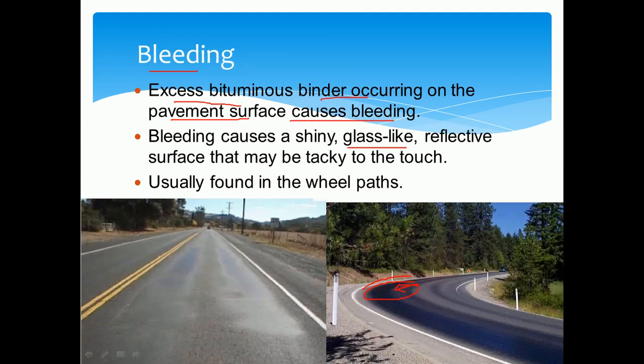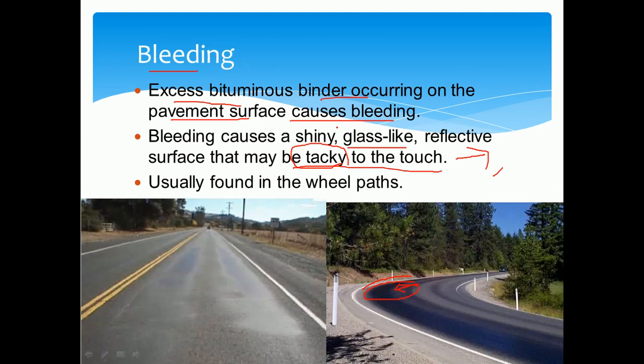And whatever the surface is there, it may be tacky to touch, meaning it is sticky in nature. So tacky is nothing but sticky in nature. It also provides discomfort for the road users. Because of the sticky nature, there should not be any smooth movement of vehicles. Therefore this is also considered one of the most important failures in the flexible pavement.